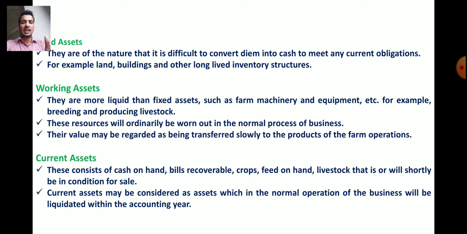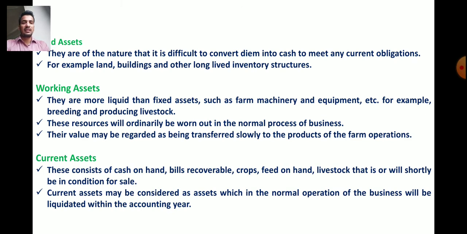These consist of cash on hand. Current asset means the cash in the hands of the farmer or individual is known as the current assets. Then bills recoverable, crops, means crop which is ready for harvesting, it is also a current asset. Then feed on hand, livestock that is or will shortly be in a condition for sales. Livestock means cows, buffaloes available in the farmer's farm. They are also considered as current assets.